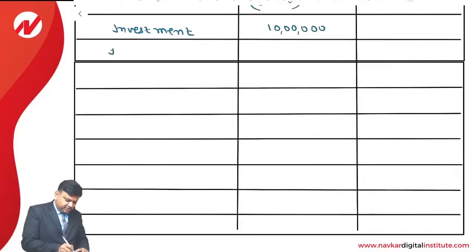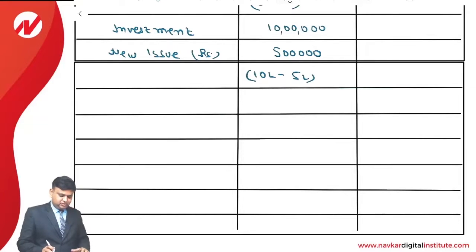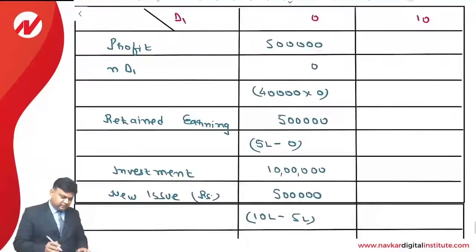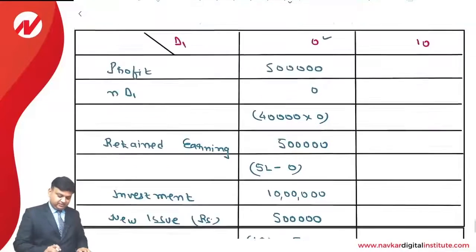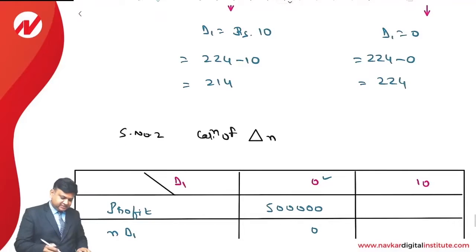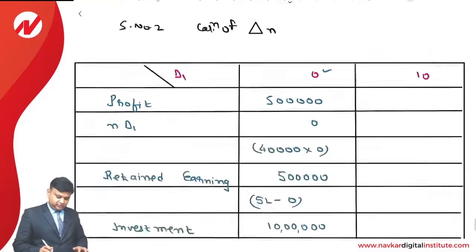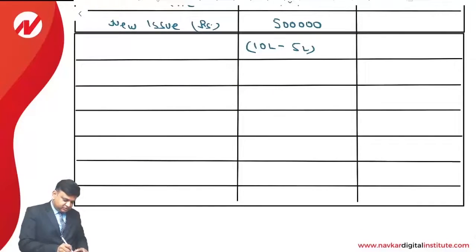So there is going to be a new issue of the balancing figure, 5 lakhs: 10 lakhs minus 5 lakhs. Now what will happen if we do not pay any earning in the form of dividend? Then the price of the equity share at the end of the year will be 224. So P1 is 224.